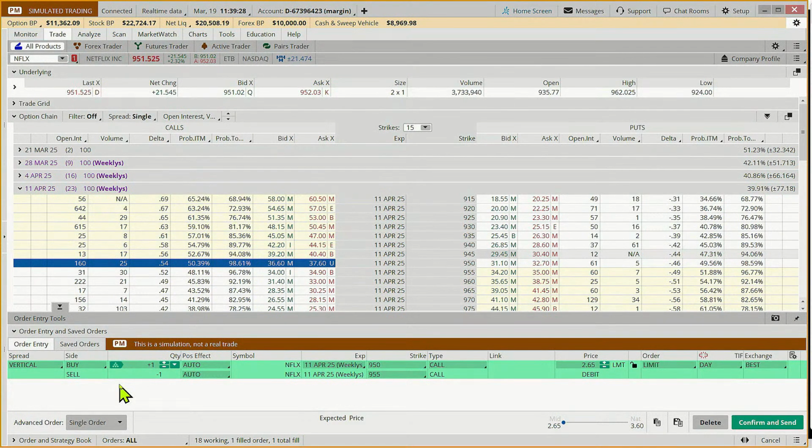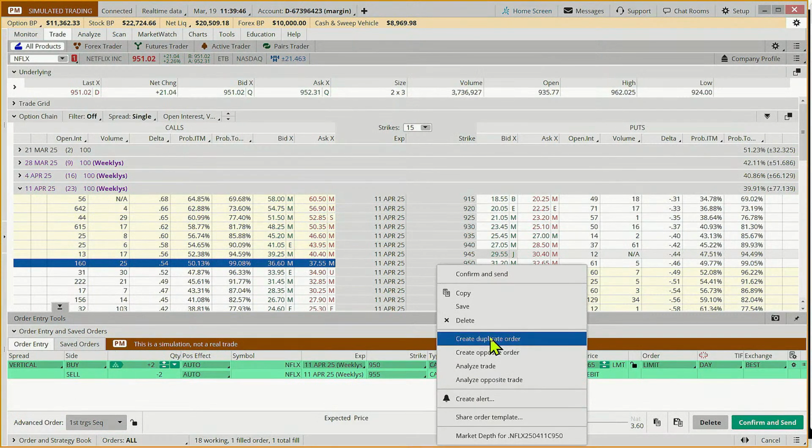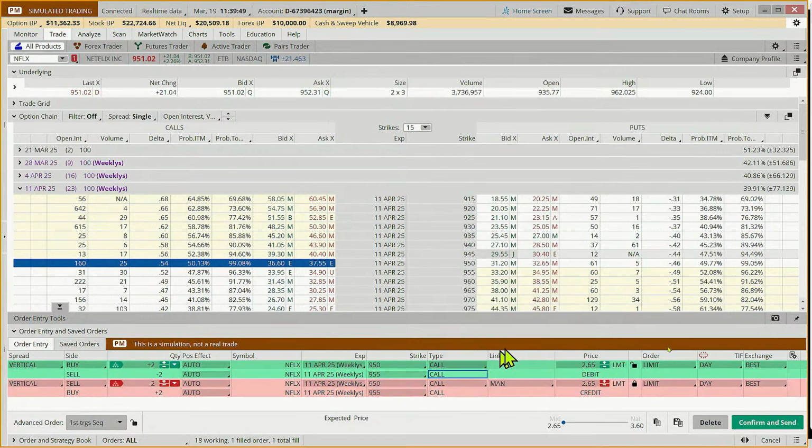Now, let's say we meet on Monday and we've already made 30%. Might we say, hey, you know what, 30% is good enough, especially if we see a candle that indicates it may be due for a bit of a pullback. And so we're going to do 2 of these, single order, first trigger sequence, right click. We're going to create an opposite order and say, hey, when this is worth about $4, I'd like to buy it back.